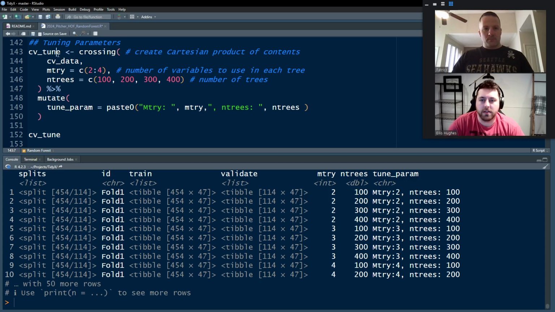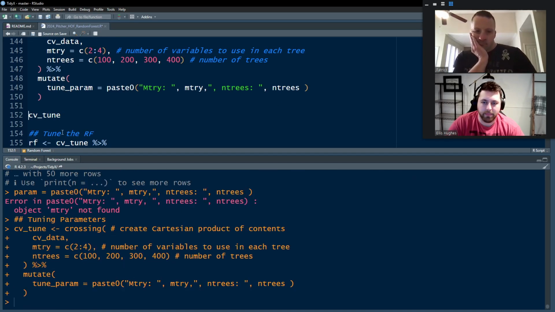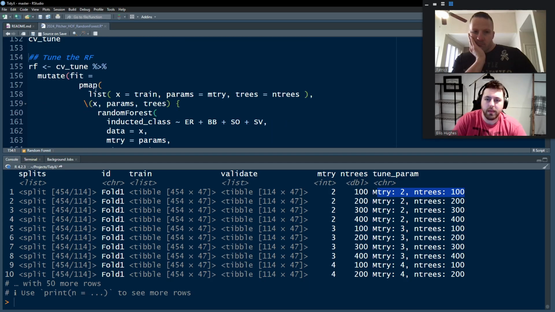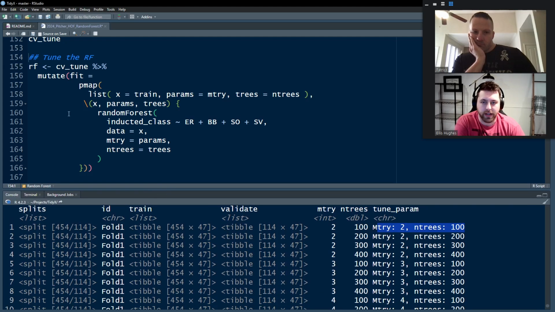So now we've got our CV tune data set here, printed that out. So now we've got our splits, our tests, our train, our validate, our mtry, our entries, and then the nice little string here to make it so that we can keep track with our human brains what exactly we're doing here.